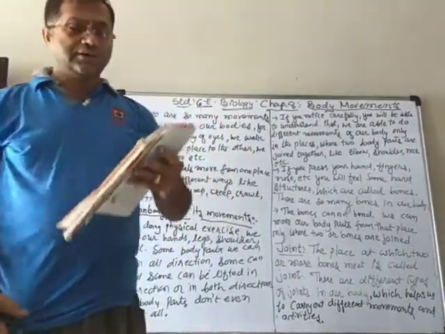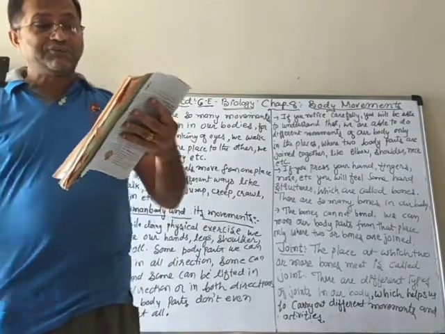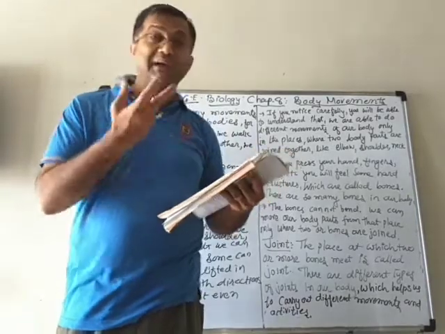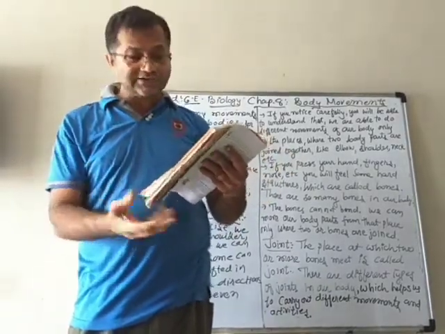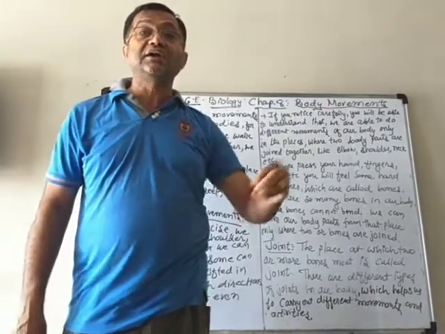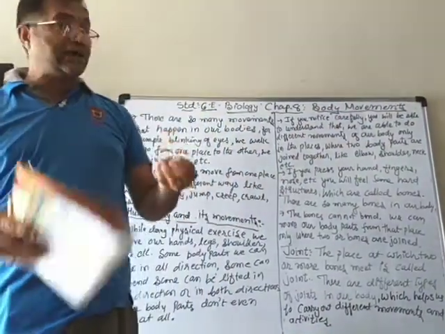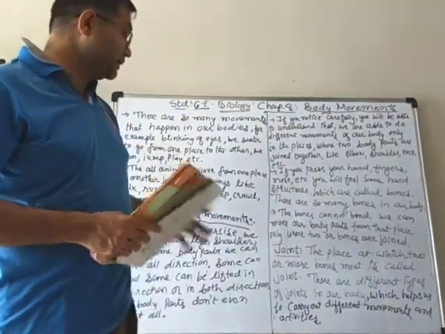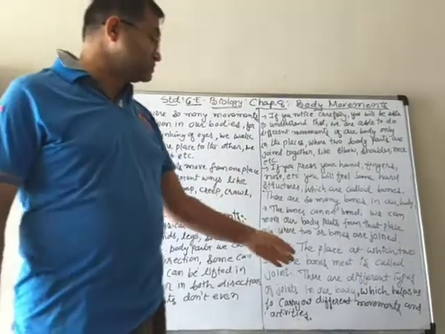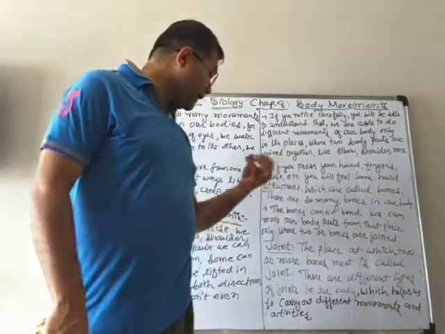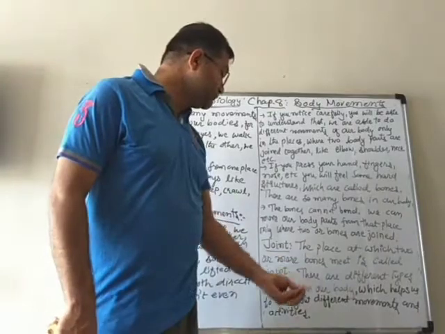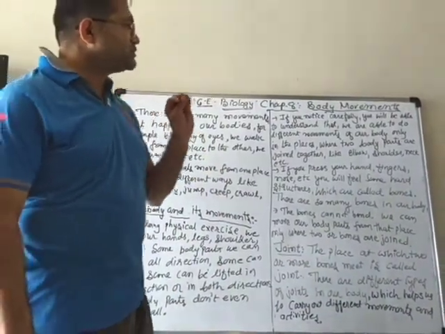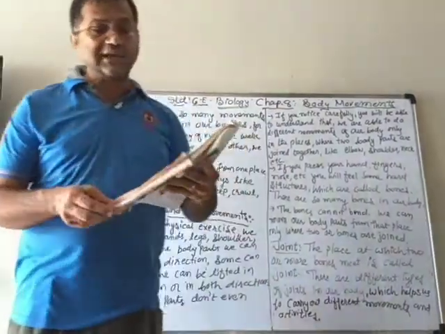So in our body, we can see that there are different movements. Some can rotate completely, some partially, some bend, some lift, some both, and some parts don't even move at all. So there are different types of joints in our body, and these different types of joints are helping us to carry out different movements and different activities. So it is the body movements that we are learning about.